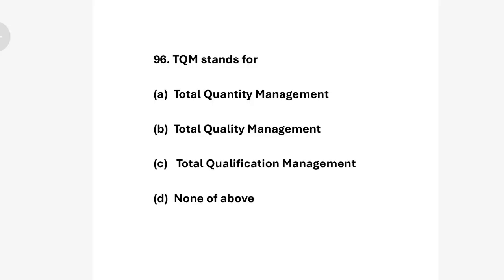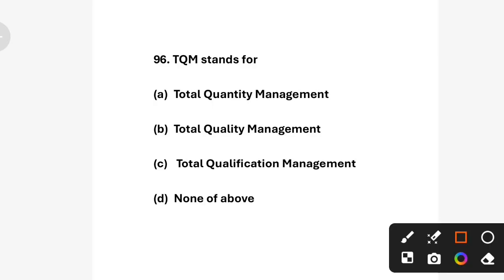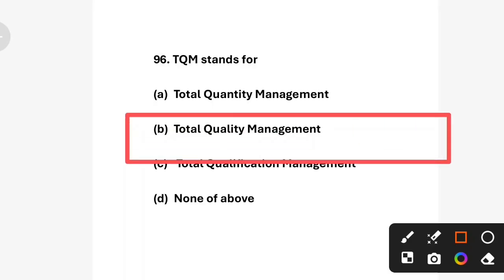Next question. TQM stands for option A total quantity management, option B total quality management, option C total qualification management, and option D none of the above. So the correct answer is option B, total quality management. TQM is a management approach focused on continuous improvement in product and service quality in all areas of the organization.